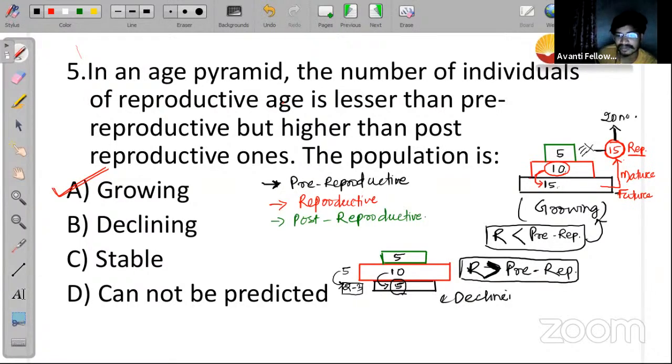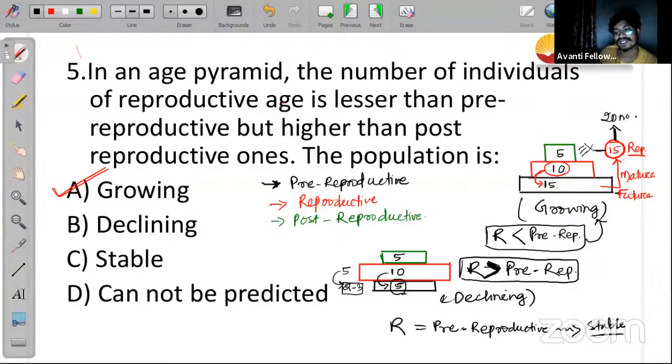And when the population of the reproductive phase is equivalent to the population of the pre reproductive phase, in that situation the population size is going to be stable.